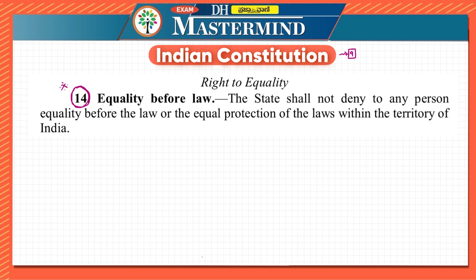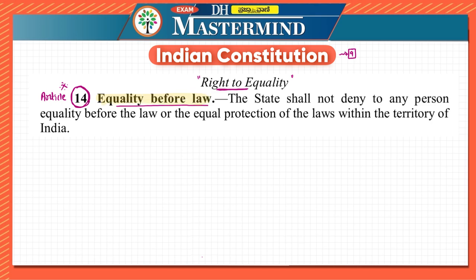Here you can see that in the constitution they have mentioned it as right to equality. Under right to equality, the first article will be Article 14. So Article 14 says equality before law. What is Article 14 saying? Article 14 itself is saying there is equality before law. Let us read the article as it is.